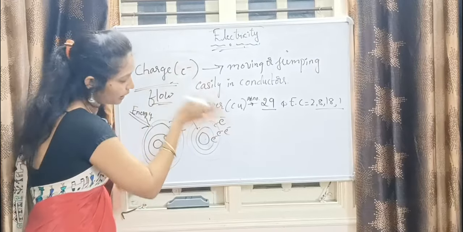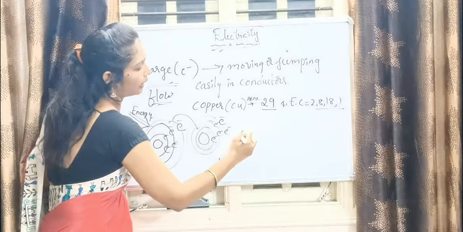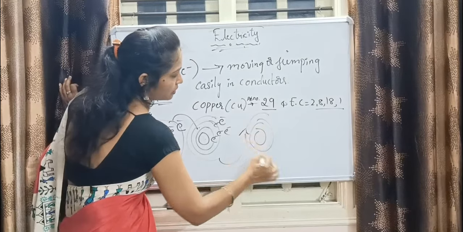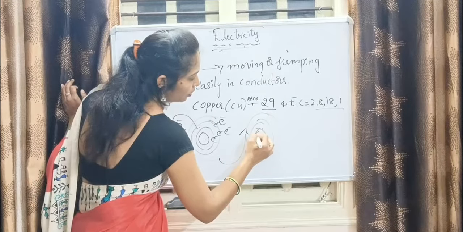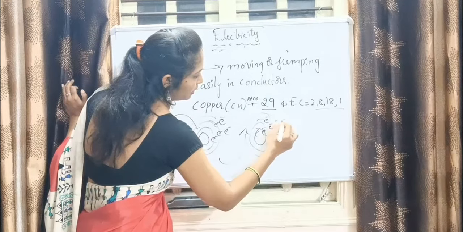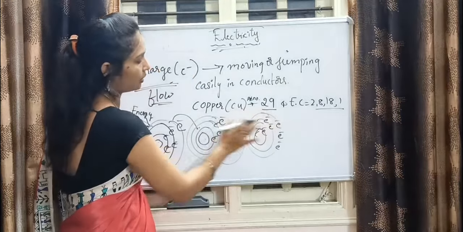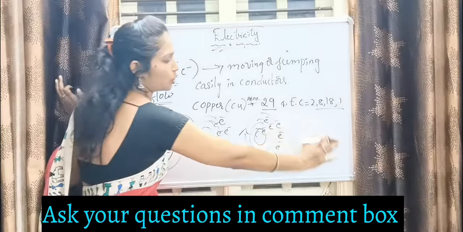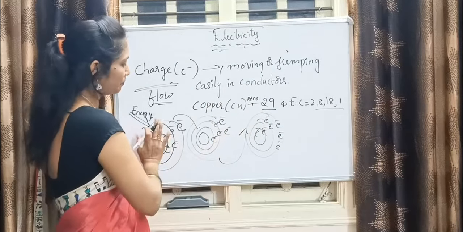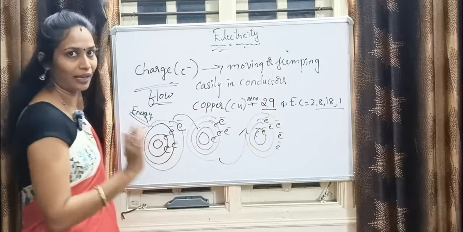Next, if more energy is applied to this, again it will shift to the next atom. Here also an electron is there, electron is there, electron is there. Like that, it is shifting from one place to another place. Now we are just observing that the flow is happening. Am I right?